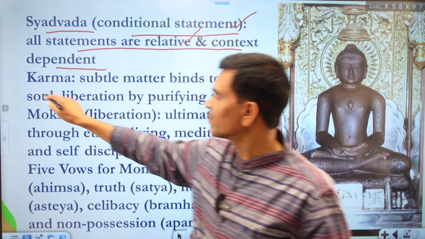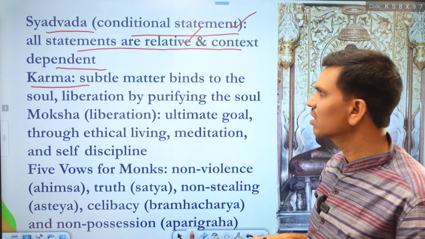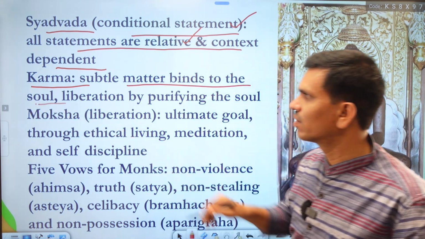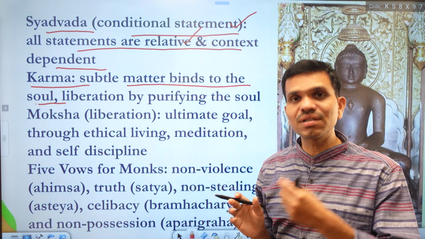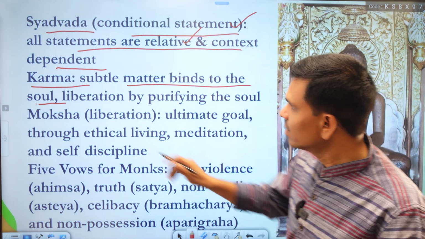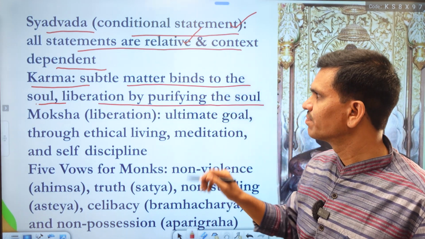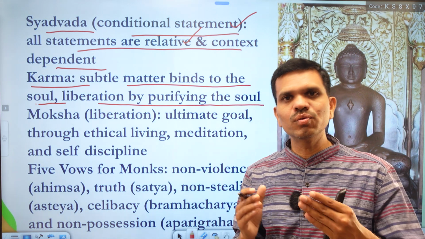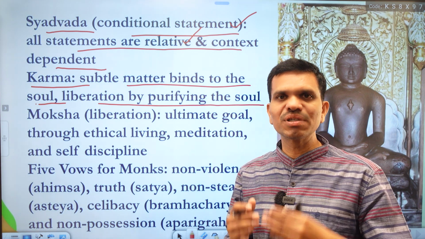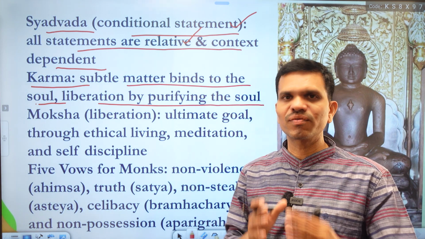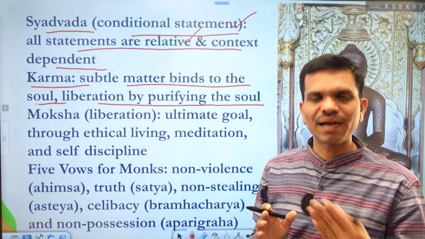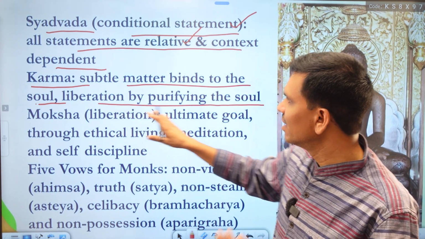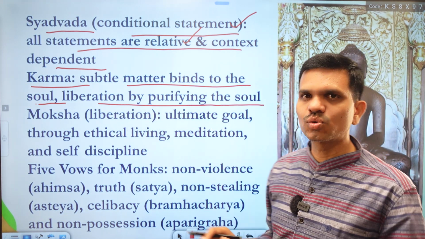The next concept here in Jainism is karma. Now what is karma? Karma is nothing but subtle matter that binds to the soul. So they talk about the soul, and subtle matter binding to the soul. Then liberation by purifying the soul. So how can a human being reach moksha, or get liberated from the shackles of these worldly things, or from the cycle of death, birth and rebirth? This path leads through liberating and purifying the soul. So it is very important.